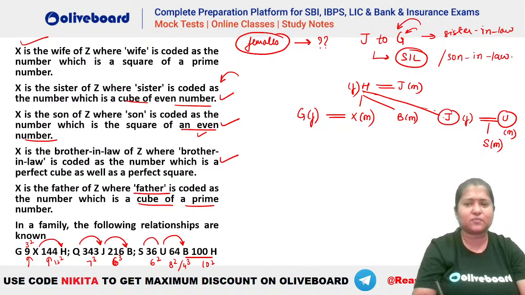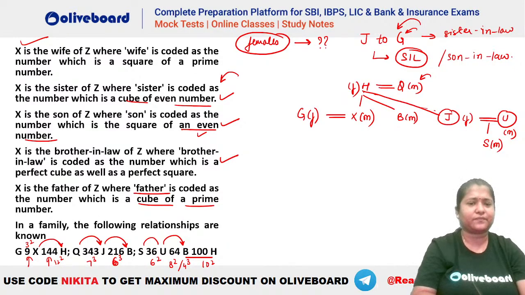Where did this J come from again? This is your what? Q. This is Q, na? I'm so sorry, my bad. Just a second. So this is your Q here. Q is 343. So this will be Q here. So you can see J related to G will be sister-in-law. Yes, my bad. So J has to be the sister-in-law here. Q will be Q343J, right? 343 was 7 cube. That means you can see sister. So Q has to be the sister of J.